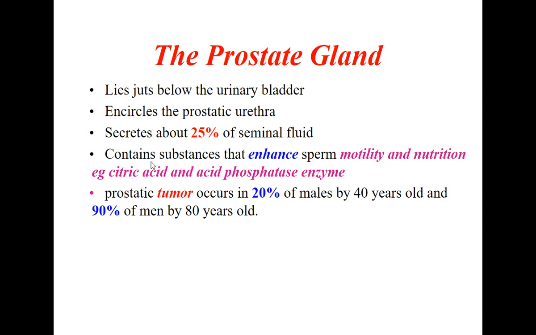And the prostate is common for tumors, especially after the age of 50 or so. Prostate tumors occur in almost 20% of males by the age of 40 and almost 90% of men by the age of 80. So these prostatic tumors are quite common in males.